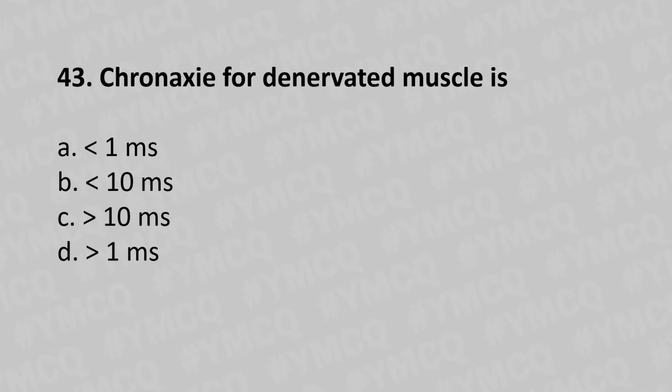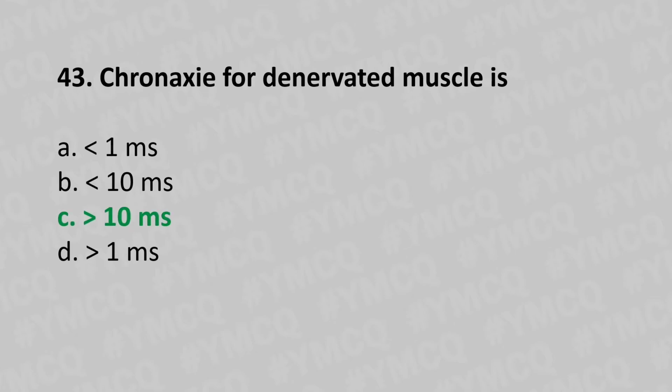Moving to our 43rd question. Chronaxie for denervated muscle is option A, less than 1 ms. Option B, less than ms. Option C, greater than 10 ms. Option D, greater than 1 ms. And the answer is option C, greater than 10 ms.